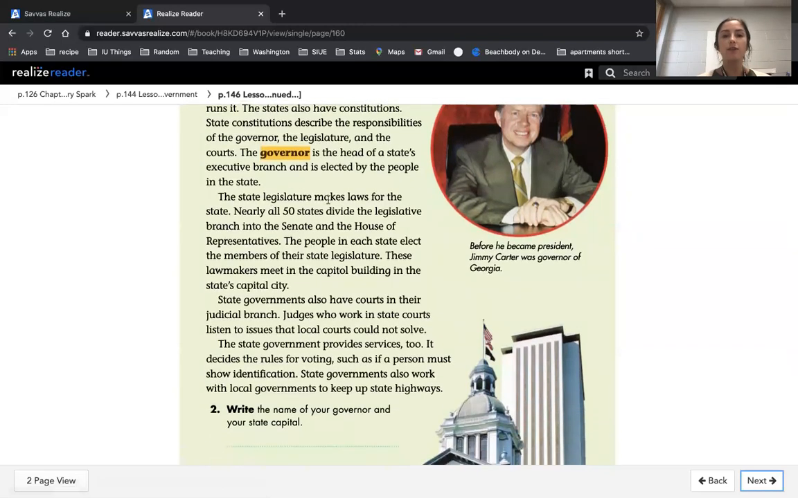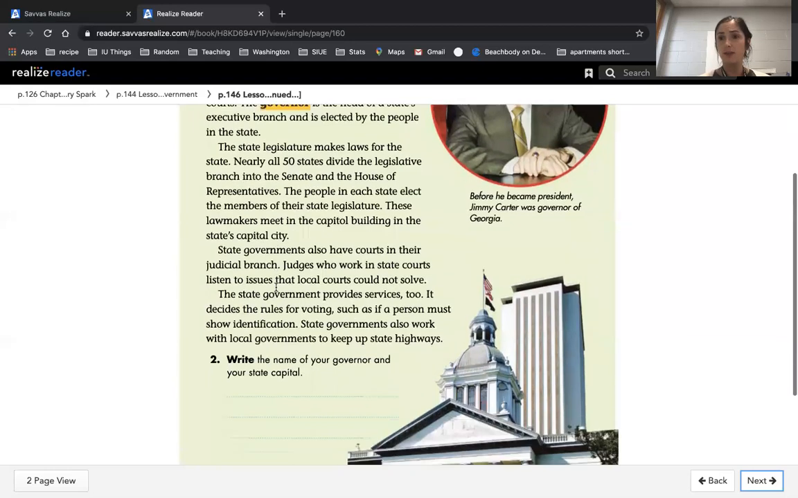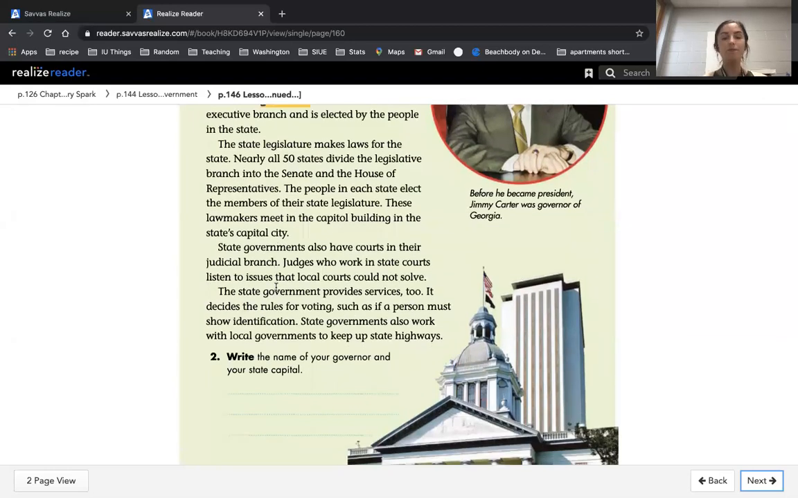The state legislature makes laws for the state. Nearly all 50 states divide the legislative branch into the Senate and the House of Representatives. The people in each state elect the members of their state legislators. These lawmakers meet in the Capitol building in the state's capital city, so here in Indianapolis. State governments also have courts in their judicial branch. Judges who work in state courts listen to issues that local courts could not solve.